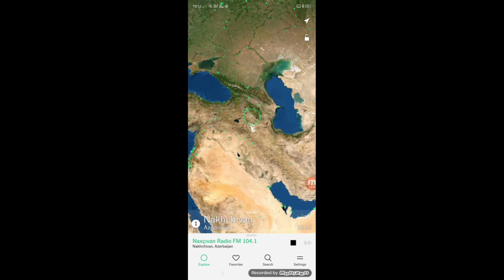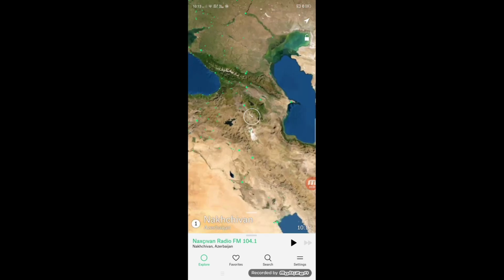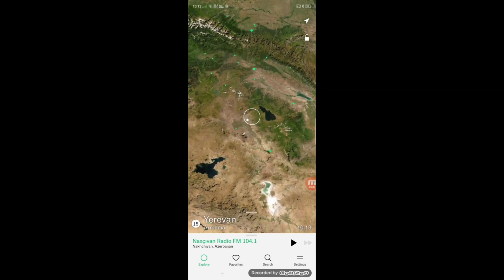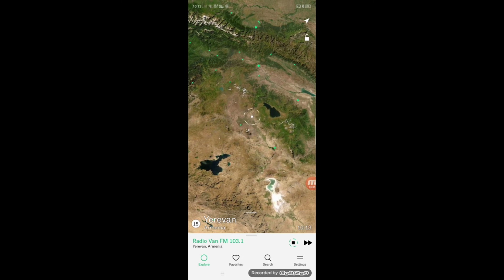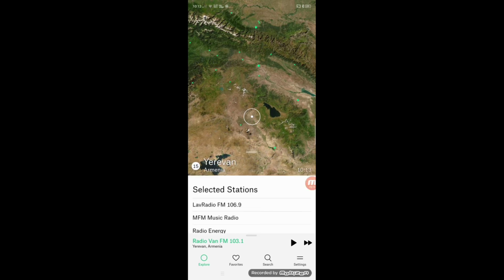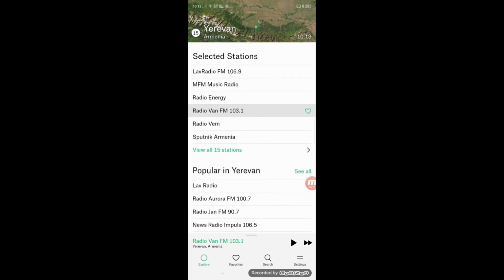So if it will be hard to find the station, I can make this one a favorite. Okay, this one I need to make, just click here, then scroll like this. Okay, then this is the station. Okay, this one I want to make a favorite, I'll just click favorite.